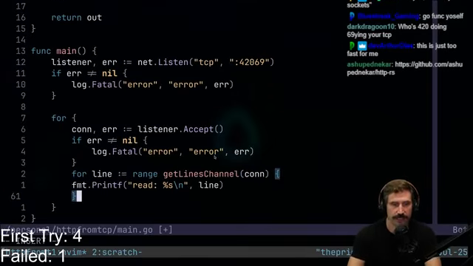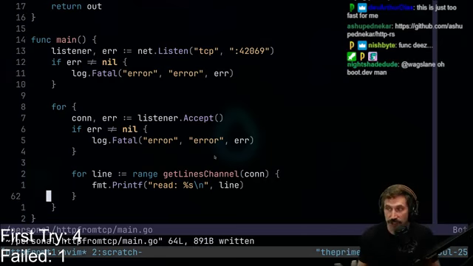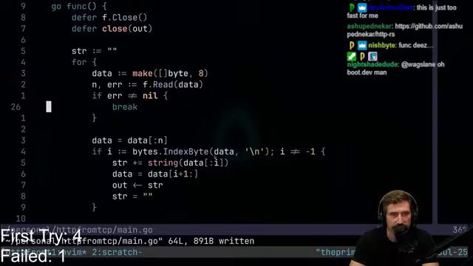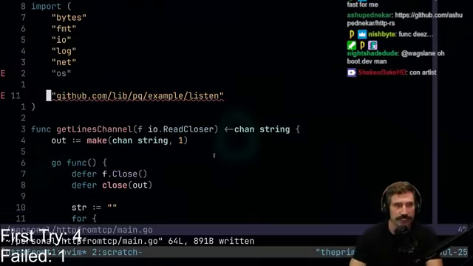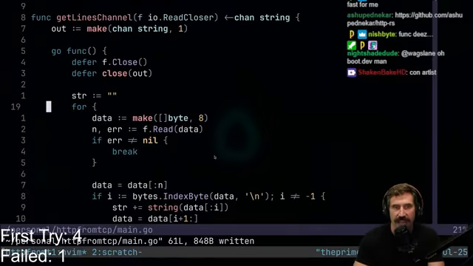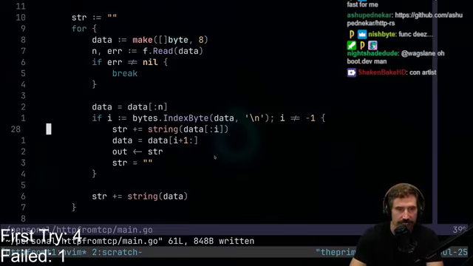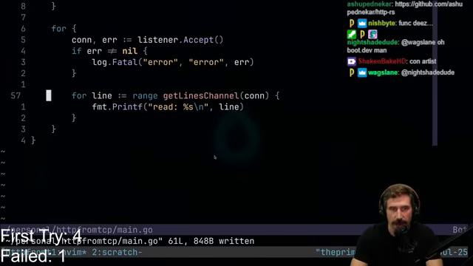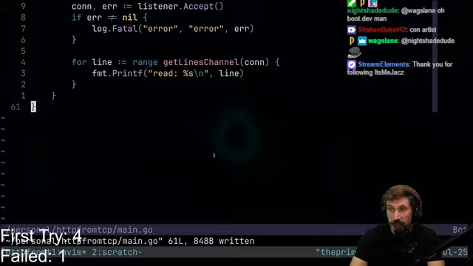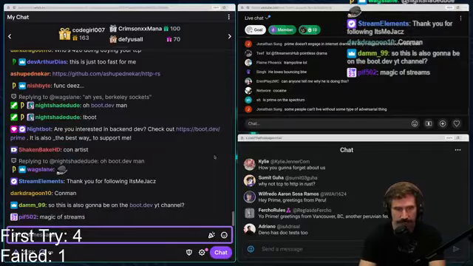Now notice what we did right here. It's literally the same code that we had before, right? Nothing changed. So this is why I wanted to start with the file, and I think this is really, really great for somebody looking at this for the first time. You'll notice that I didn't change anything to do with how I'm reading data out. The only difference here is that instead of passing in a file, I'm passing in a connection. Because really, they're the same thing. You can read 8 bytes at a time from a connection. You can read 8 bytes at a time from a file, right? It's the same principle.